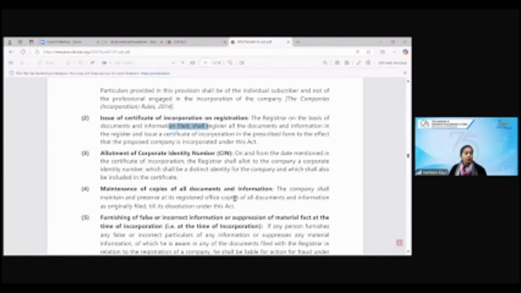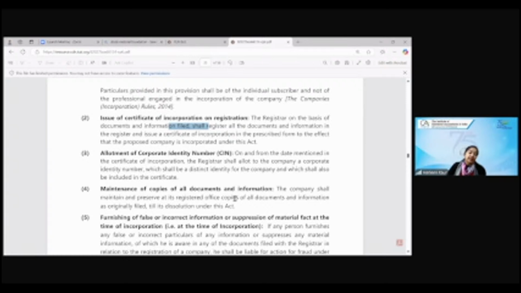All the copies have to be maintained in original format as they were originally filed till the date of dissolution. The company is not going to dispose of its documents and information. So when you go to CA Inter, you'll be studying the chapters on accounts of companies and audit of companies. There we'll tell you for how long the books of accounts need to be maintained. It is generally 8 years, but all the documents need to be maintained till the dissolution of the company.